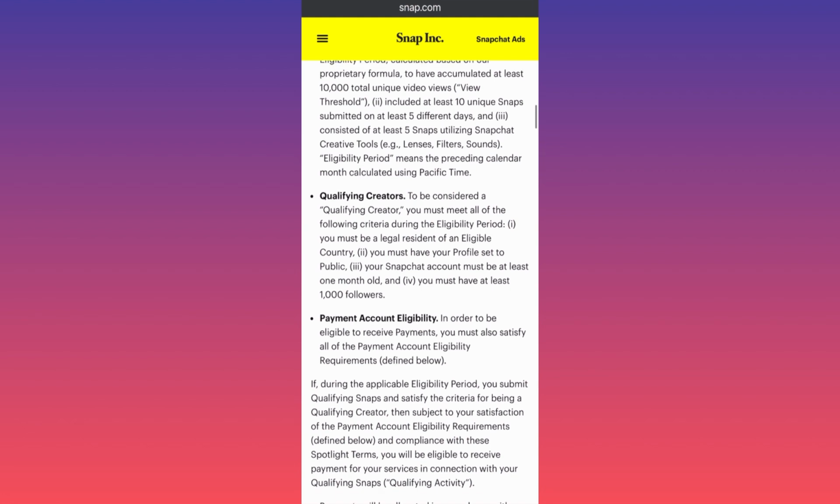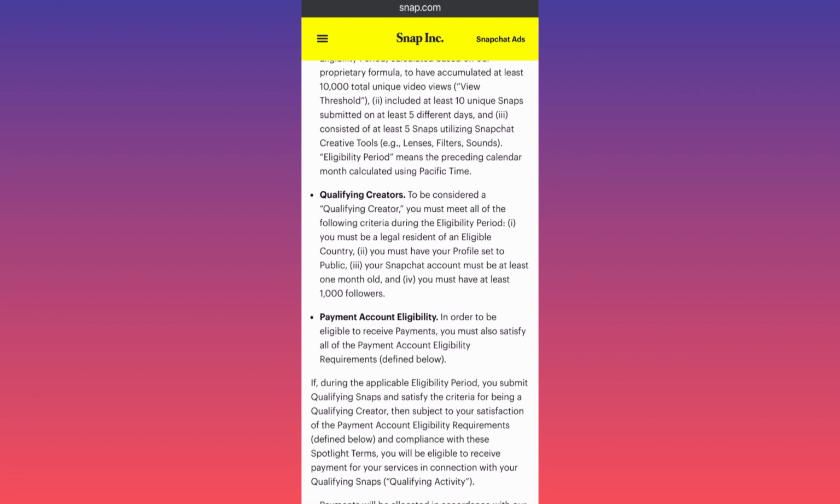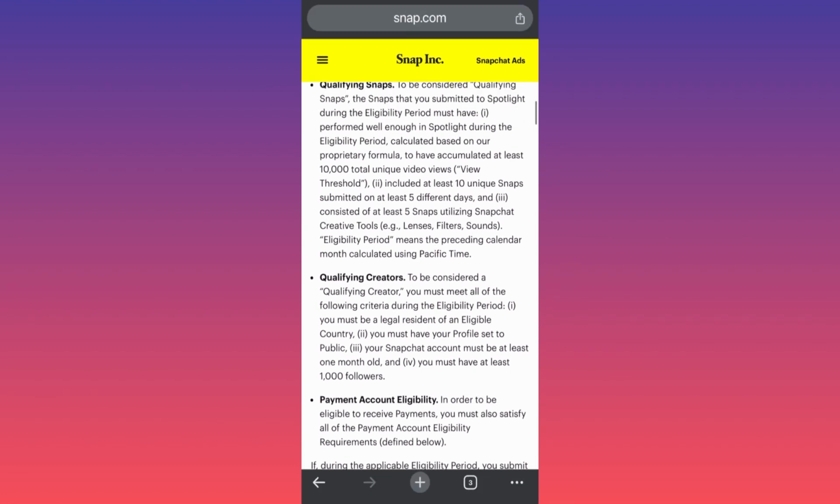So, first for the creators, for you to be qualified, you should fall under an eligible country. So you want to make sure that your country is part of the eligibility list. Otherwise, you're not going to be able to apply even if you meet any of the other criteria.